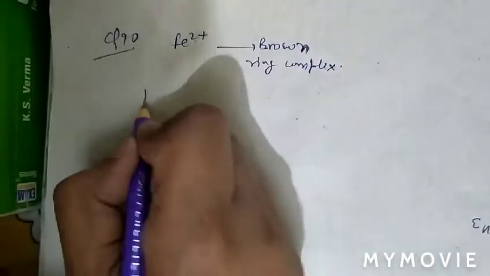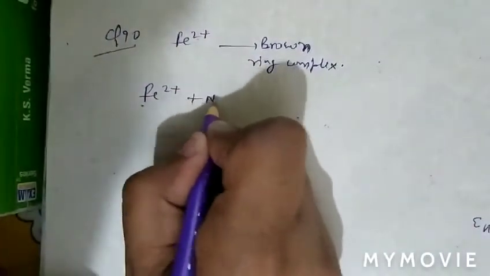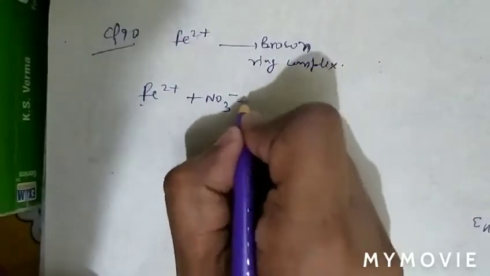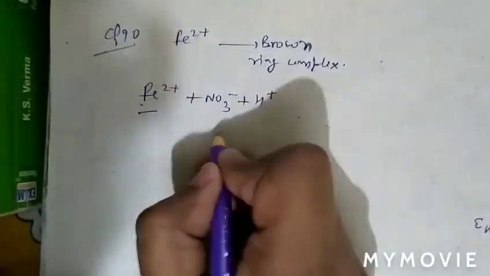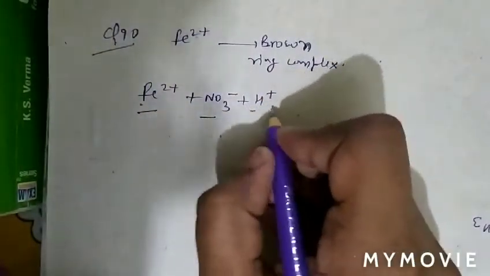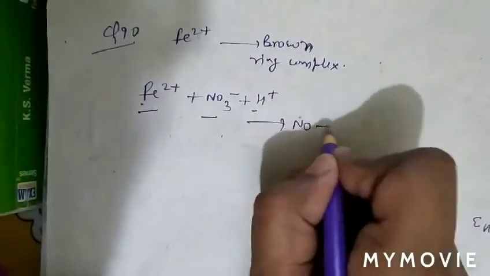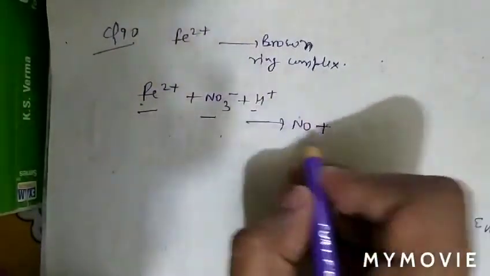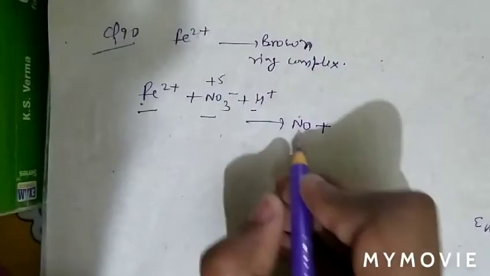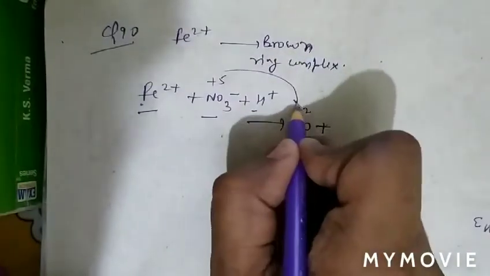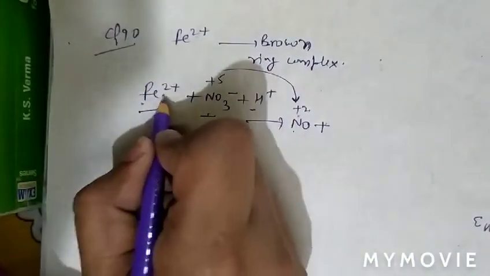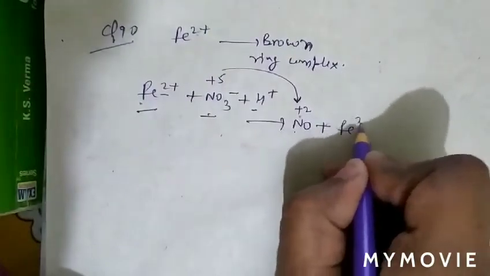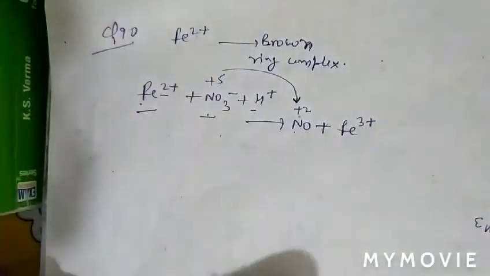As we know, when Fe2+ reacts with nitrate ion in acidic medium, it forms NO. Here nitrogen's oxidation number changes from +5 to +2, a decrease, so it is itself reduced and it will oxidize iron, Fe2+ to Fe3+.